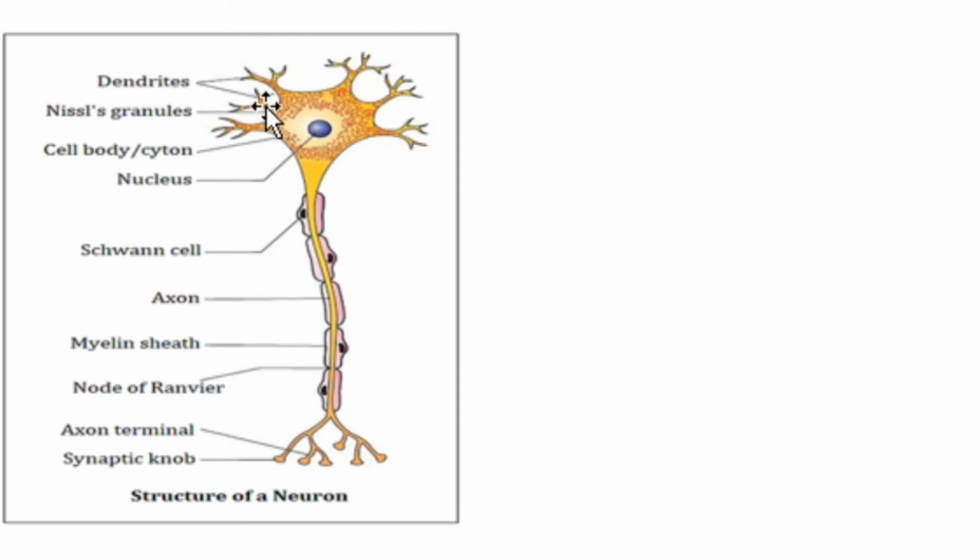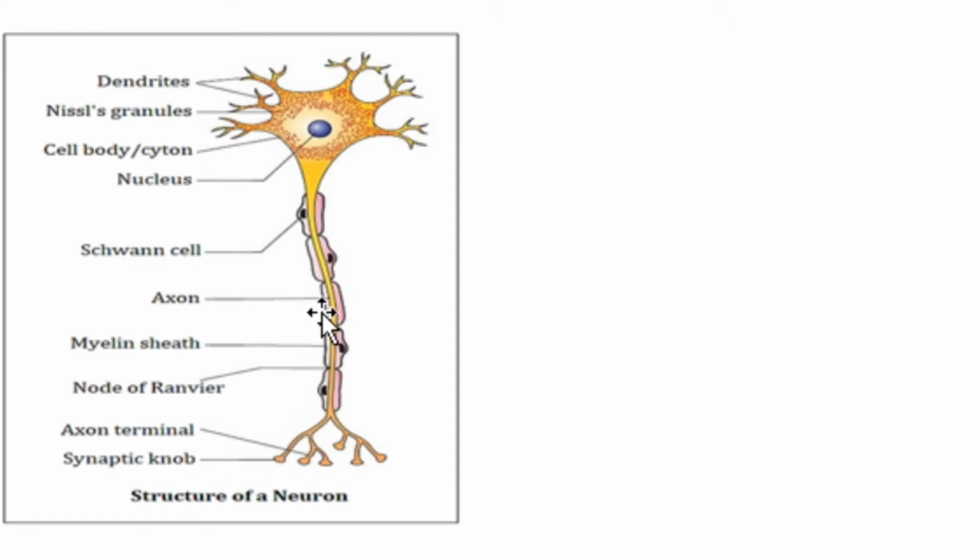This star-shaped structure is the cell body. You can see a nucleus inside. This cell body is otherwise called cytosol. Cell body continues down as a cylindrical structure. This cylindrical structure is called axon. This axon ends at the axon terminal. These are hair-like structures at its end. These hair-like axon terminals have knobs at their end. These knobs are called synaptic knob.